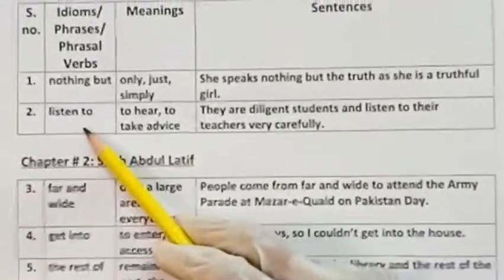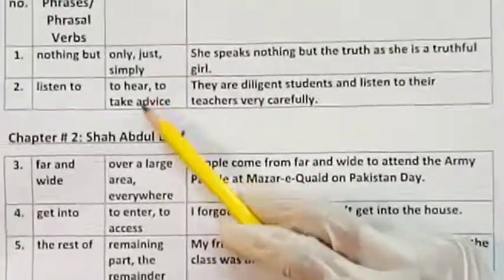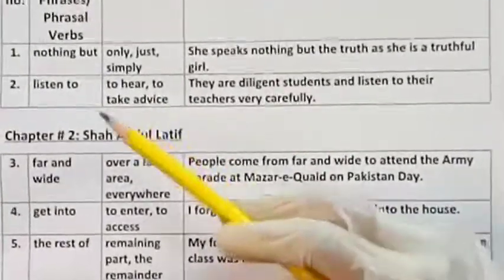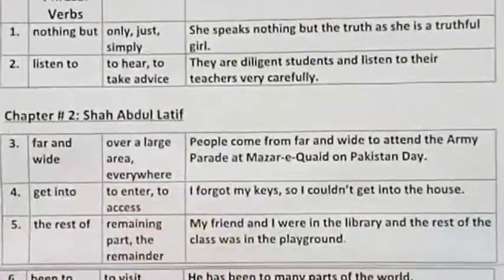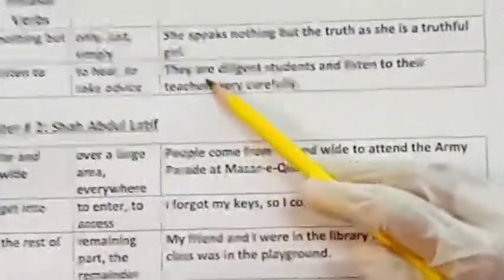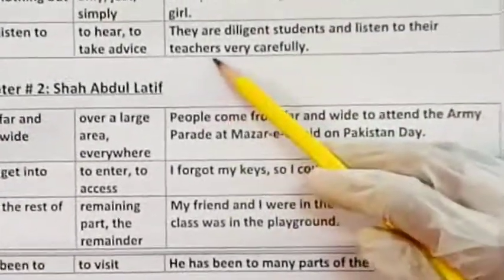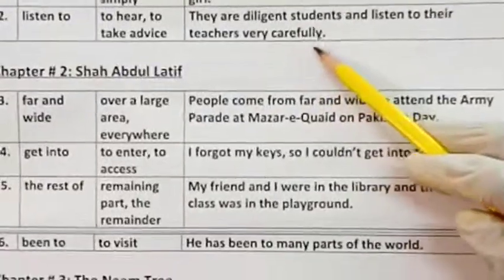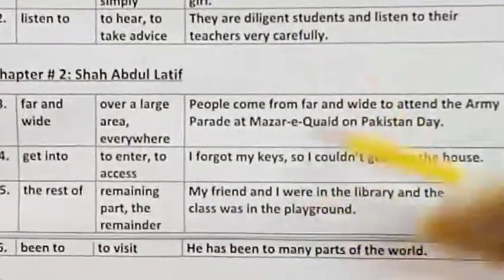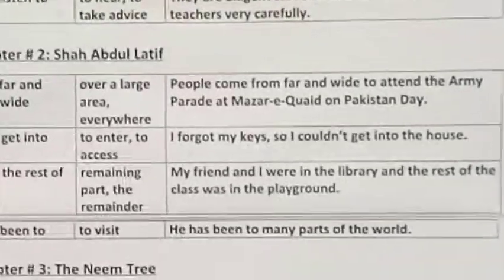The next one is a phrasal verb, listen to, and it means to hear, to take advice, सुनना या नसीहत पर कान धरना. And the sentence is, they are diligent students and listen to their teacher's advice very carefully. It means that they listen to their teacher's advice very carefully.